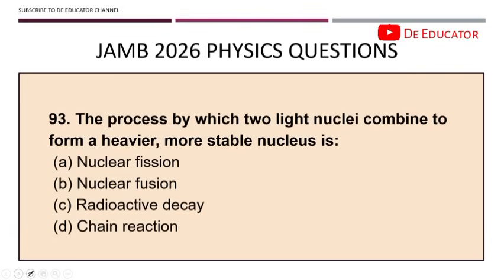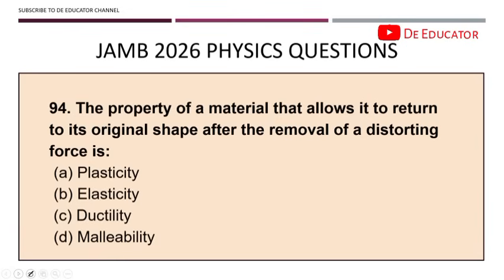93. The process by which two light nuclei combine to form a heavy and more stable nuclei is known as nuclear fusion. I said it in the previous question. When they come together, it's known as fusion. When they separate, it's known as what? Fission. So fusion combines light nuclei like hydrogen to form heavy nuclei, and they release energy. So in fusion, they release energy, while in fission, they absorb energy or they use energy.